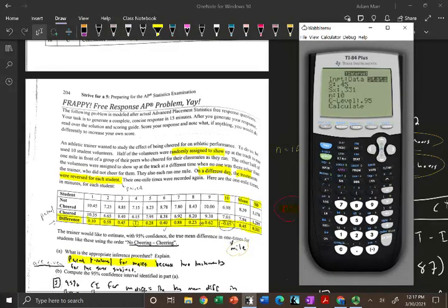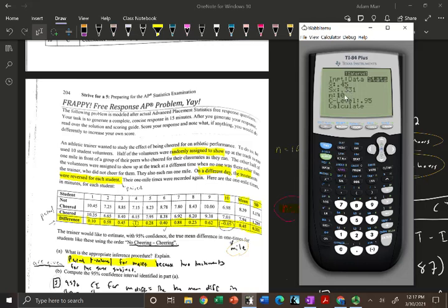difference values right here. So one option is to go to stat, go to edit, and then put everything in L1, 0.10, 0.58, 0.451, etc. But I do also have the summary statistics right here, the mean and the standard deviation. So in this case, I'm just going to make my life a little easier for myself. I'm going to go to T interval. I'm just going to put in the actual sample mean difference and the sample standard deviation difference. So that's 0.45 and 0.331.